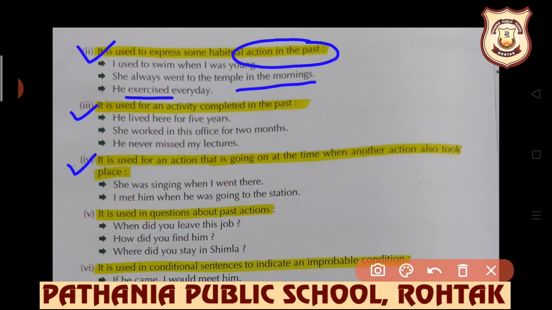Next use, it is used for an action that is going on at the time when another action also took place. She was singing when I went there. In the past, I am talking about an action that was going on and another action started, or another action took place. I met him when he was going to the station.